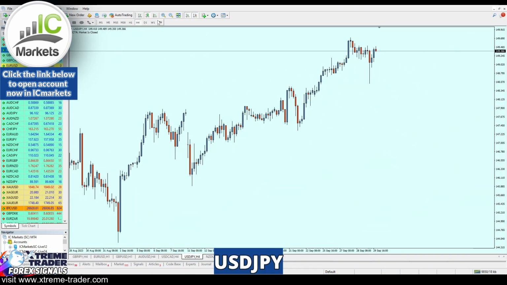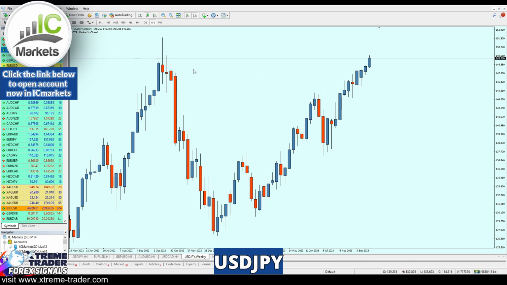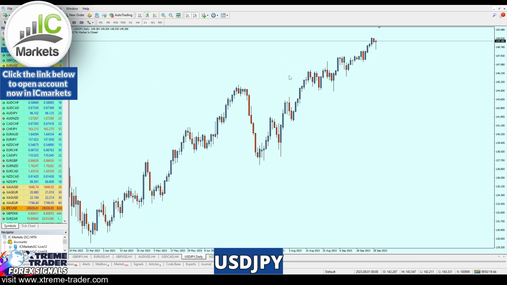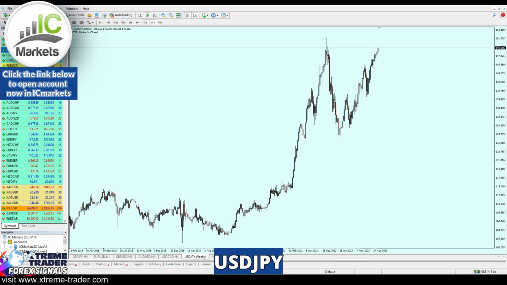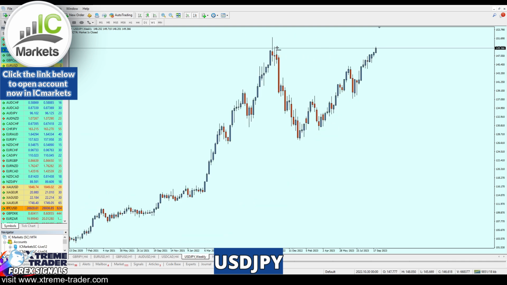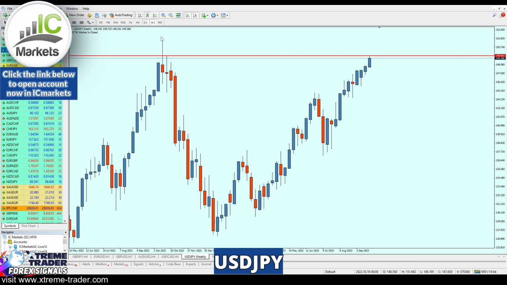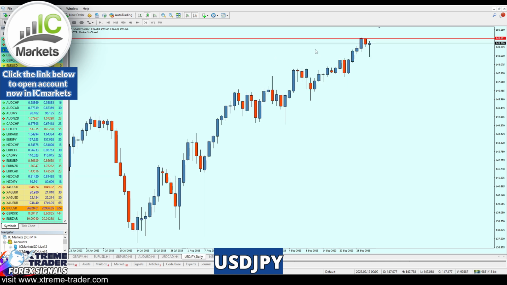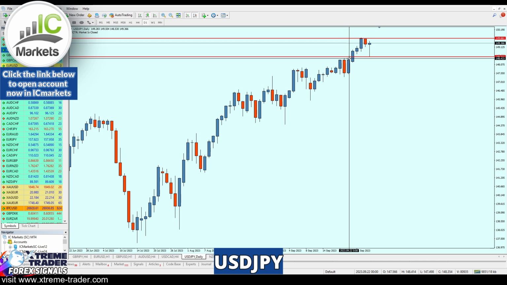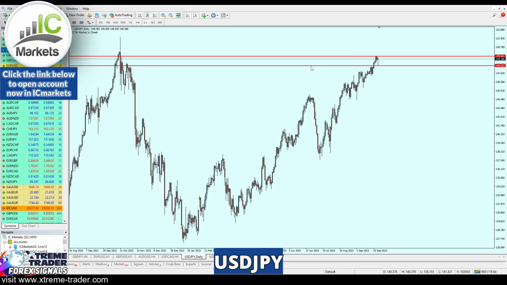So USDJPY, guys, is indeed rising. After seeing the strong bullish movement, actually initially I was saying that the USDJPY will continue the rise till it reaches that level of a resistance, but the current price action based on the daily chart shows a strong rejection after retesting the broken level of a resistance right here at 148.433. We can see a strong rejection after the attempt to break out from that level of a resistance and to go down to make a correction. But it seems to me like the USDJPY is indeed rising.